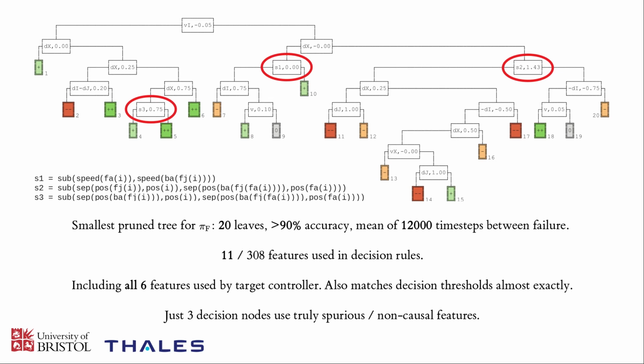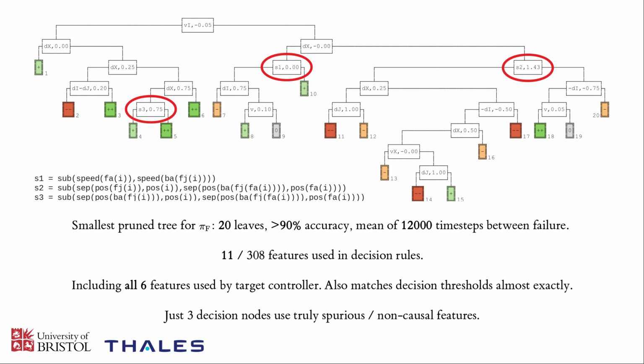The learning process, which we should remember is based purely on observational data, has done a pretty good job of recovering some of the internal structure of the target policy. And in terms of the decision rules themselves, the thresholds at which the decision tree is actually making decisions really closely match the true decision thresholds inside the rule-based controller itself.